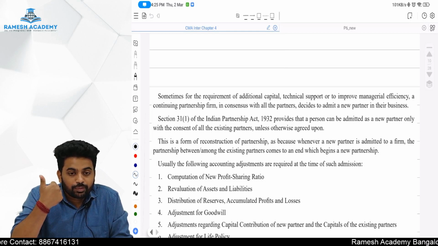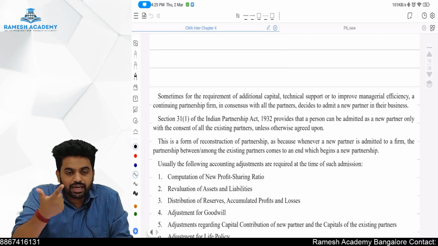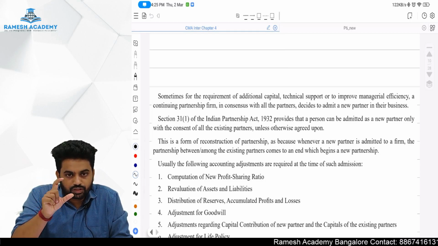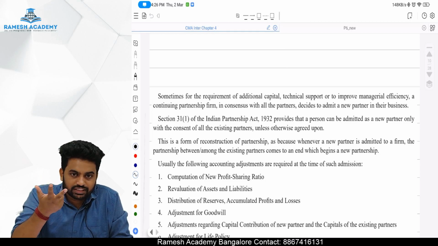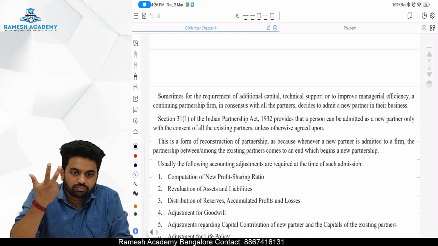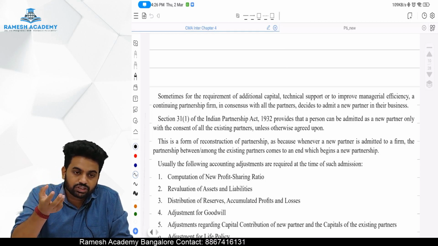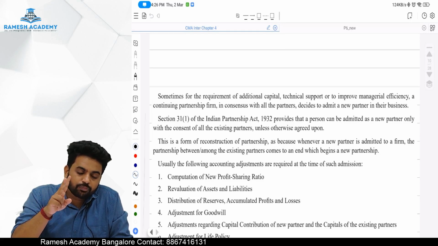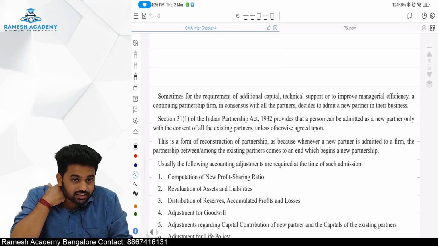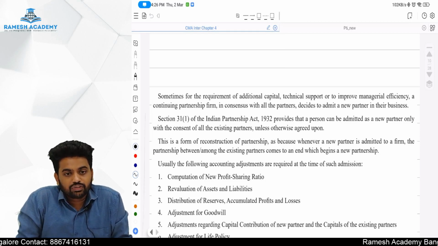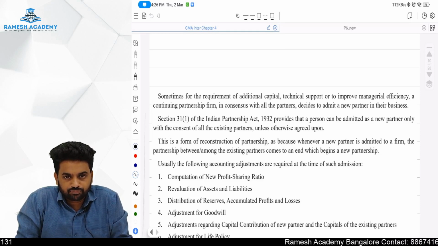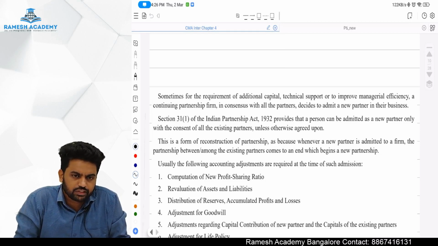Or we might bring a new partner for managerial efficiency, to improve the managerial efficiency, or for technical reasons. Also, to continue the partnership: if two persons are there and one partner is planning to retire, then if he retires, the firm will come to an end. So before he retires, we are going to admit a new partner. So there are so many reasons why a new partner is admitted.